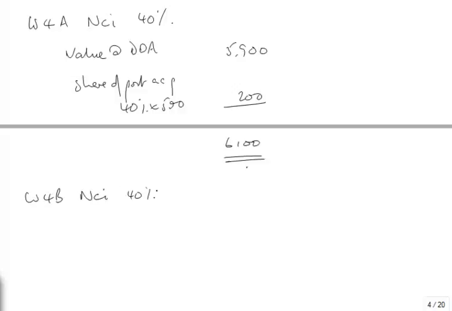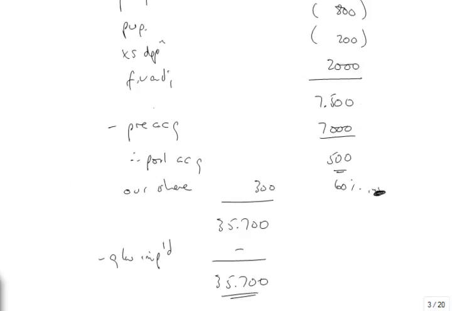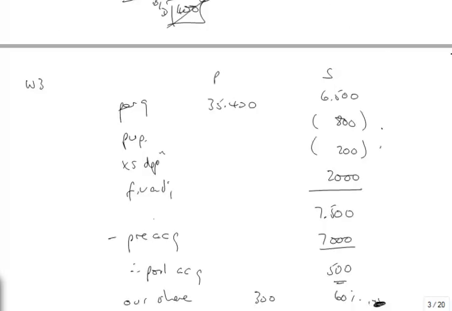Again, it's 40%. It's of half a year. So it's 40% times half of 3,000, which is 1,500. And then 1,500 had these two adjustments, didn't they? The 800 and 200.